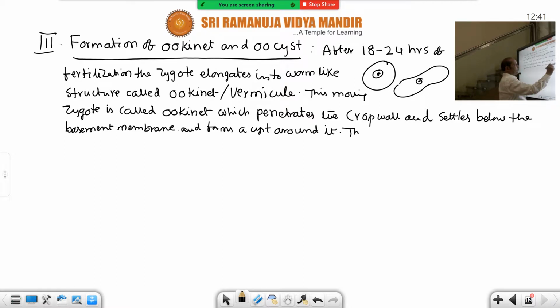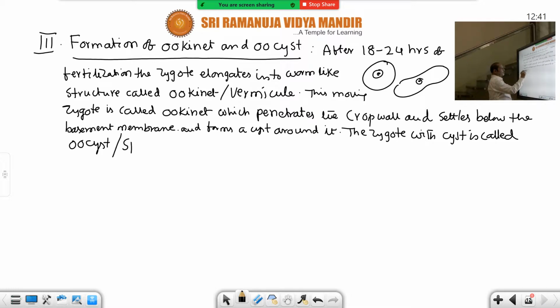So this zygote with cyst is called oocyst. Oocyst is also called sporont, in the bracket, otherwise called sporont. Better you write the other name. Slash means or, sporont. Sporont undergoes sporogony.